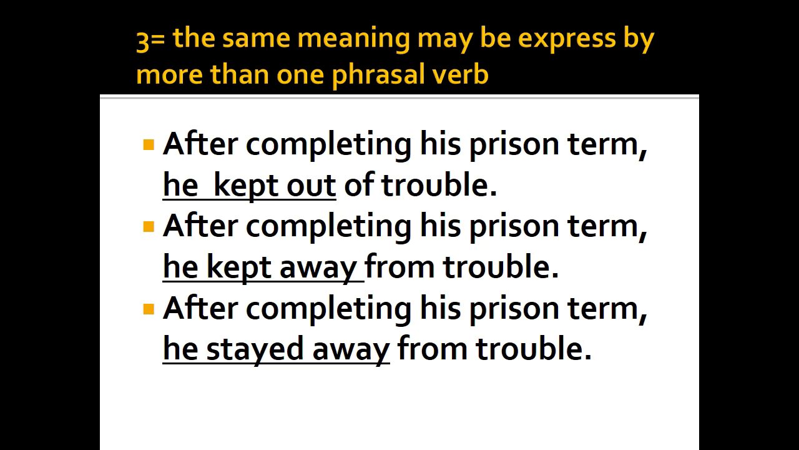Example 3. The same meaning may be expressed by more than one phrasal verb. For instance, after completing his prison term, he kept out of trouble. After completing his prison term, he kept away from trouble. After completing his prison term, he stayed away from trouble. So all the underlined words here are expressed differently, but they refer to the same thing. That's what this example is saying.